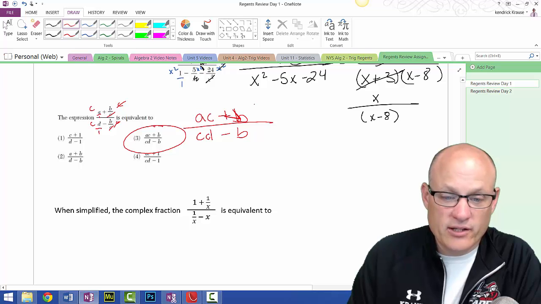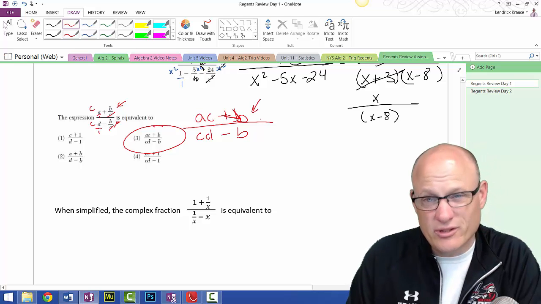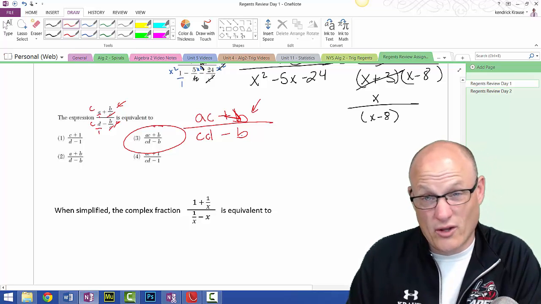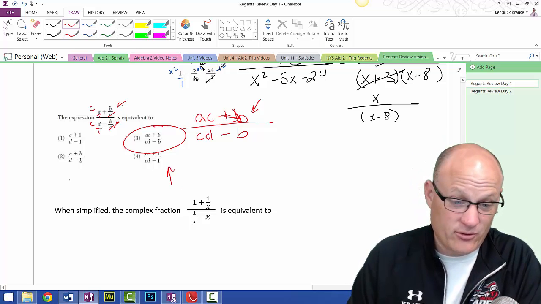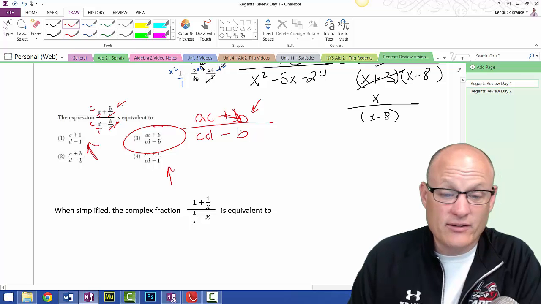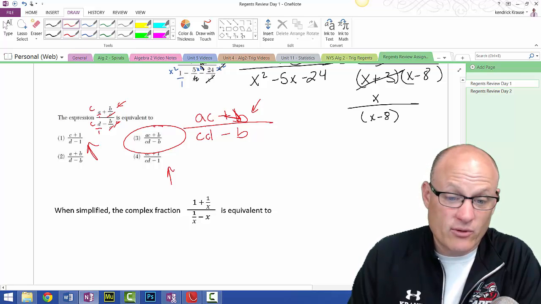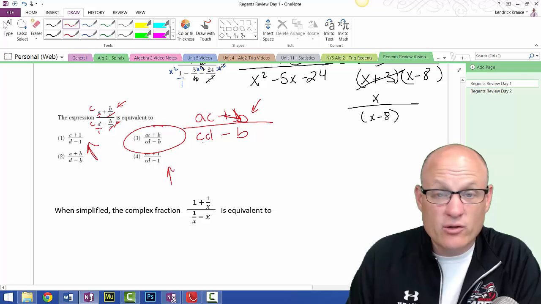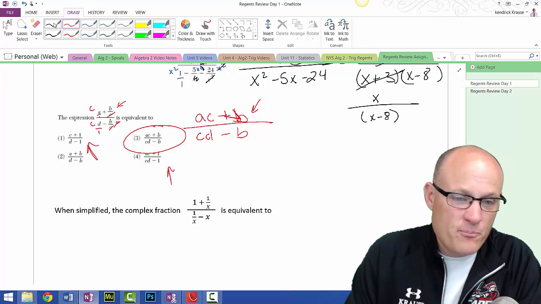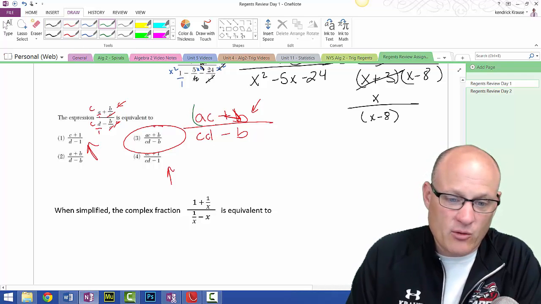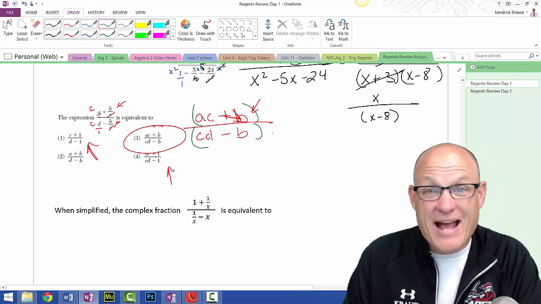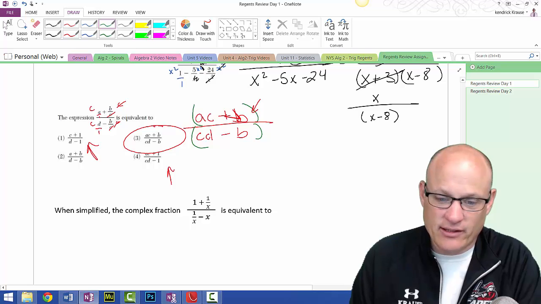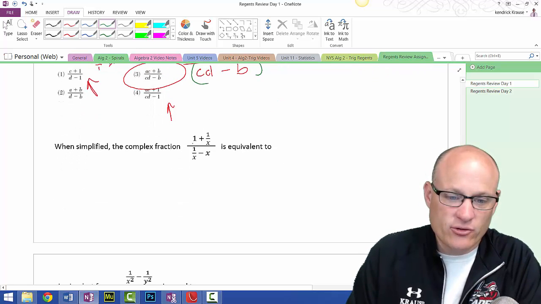I will get a kid that tries to cancel these b's out. Don't you dare do that. Or, oh, they're 1. They make 1. Oh, let's add 1. No, that's why they sucker you in with these answers right here. Not at all, kids. Or a kid that thinks, oh, let's get rid of these c's here. Can't get rid of those c's here. This is like a big married couple. They're like, we're happily married. Don't break us up. Anything that's got adding and subtracting, it's got to match exactly. Don't try to cancel things like that. That just makes us teachers cringe.